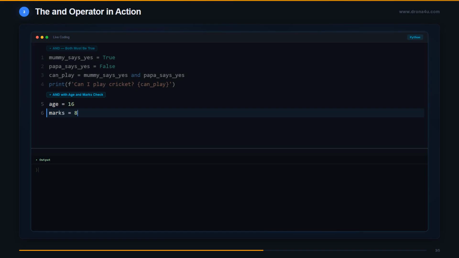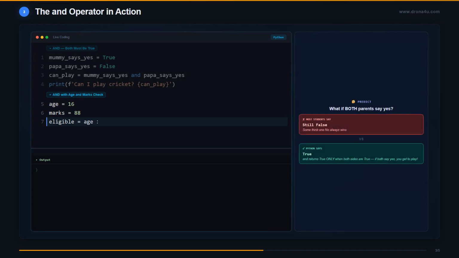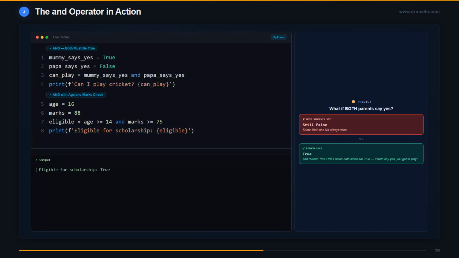Now let us try a real board exam scenario. Arjun is 16 years old with 88 marks. To win a scholarship, he needs age at least 14 and marks at least 75. Both conditions are true here. Age 16 is greater than 14 and marks 88 is greater than 75. So Python evaluates the and and returns True. Let us check if Arjun qualifies. True. Arjun meets both conditions.